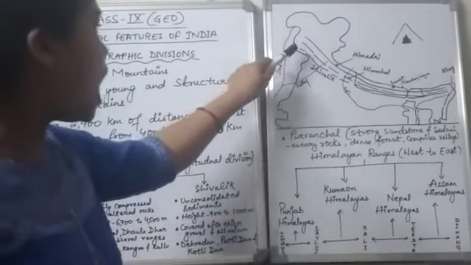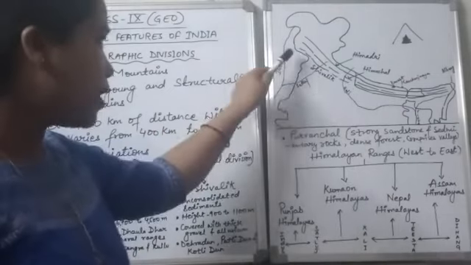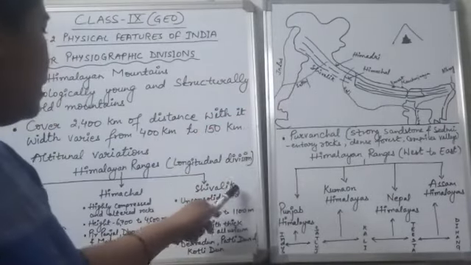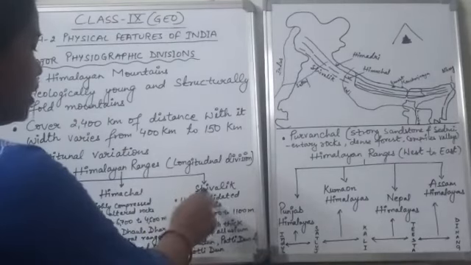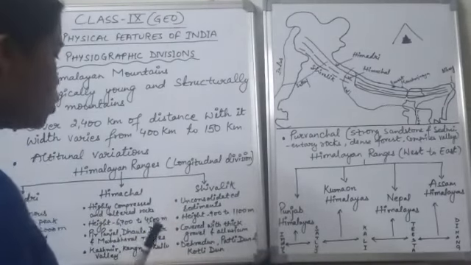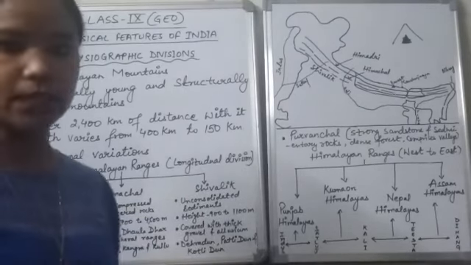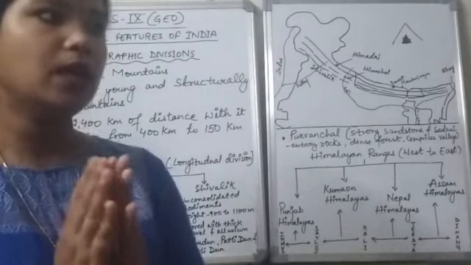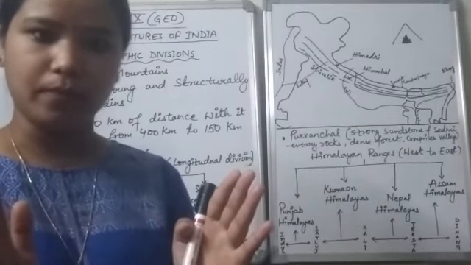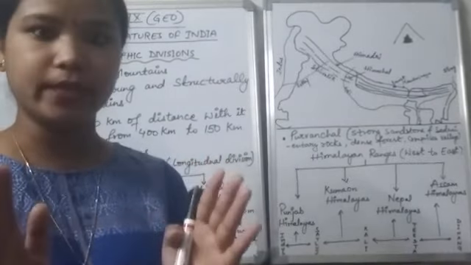The Shivalik ranges are the outermost, also called the outermost Himalayan ranges. They are composed of unconsolidated sediments. Now what are unconsolidated sediments? Unconsolidated sediments are loosely deposited sediments which are not cemented.